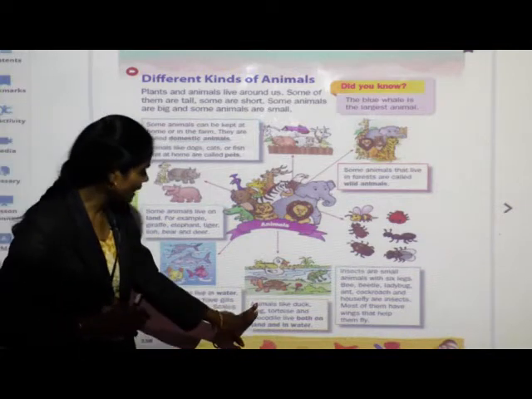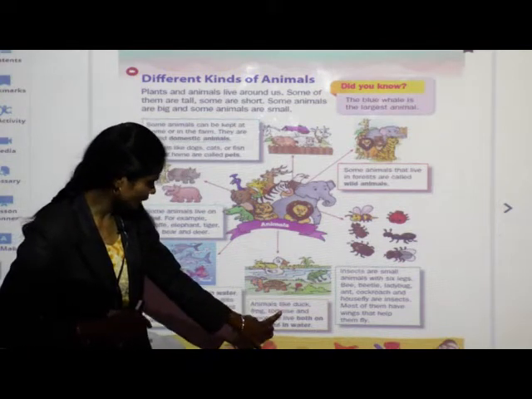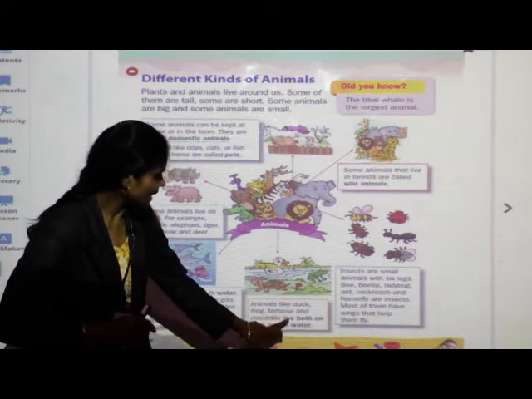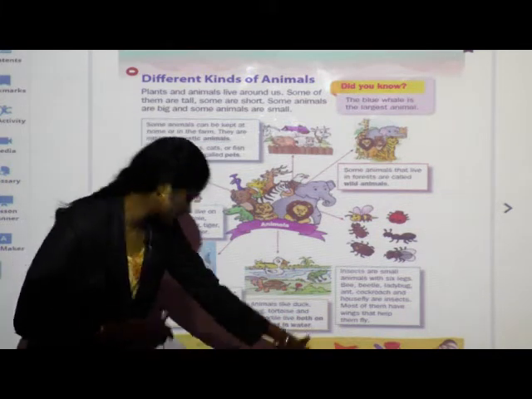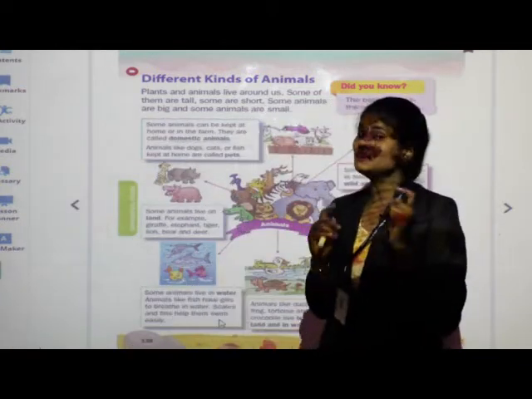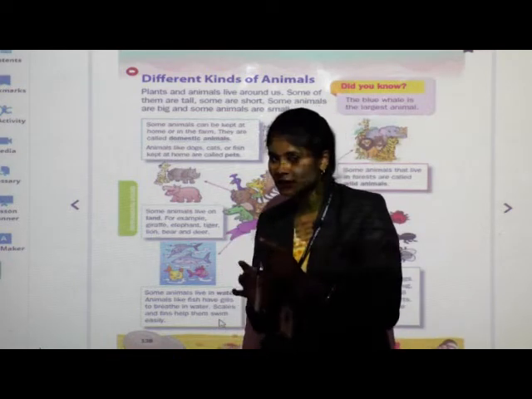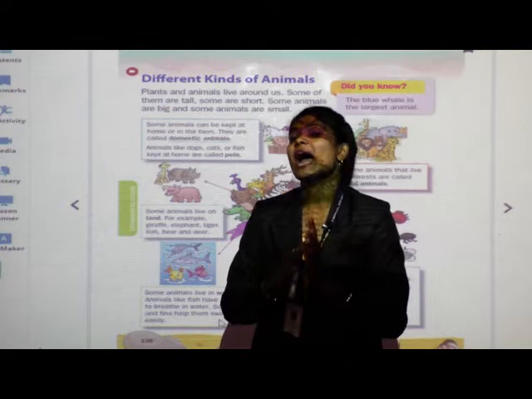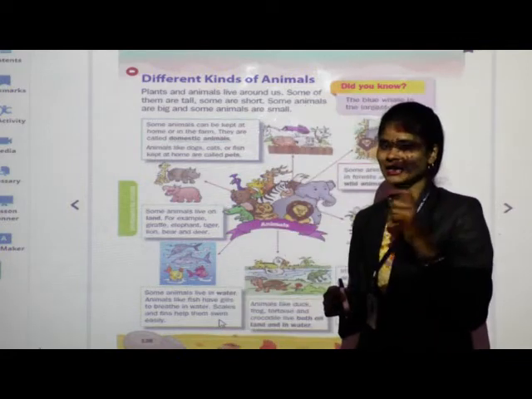Now next see, we are going to learn about land and water animals. See, animals like duck, frog, tortoise and crocodile live both on land and in water. So see children, animals which live on land as well as in water, they are known as amphibians. But it is difficult to remember the name amphibian.